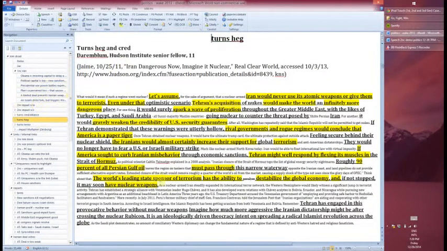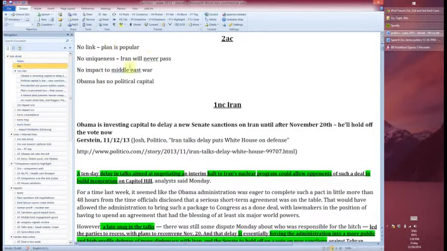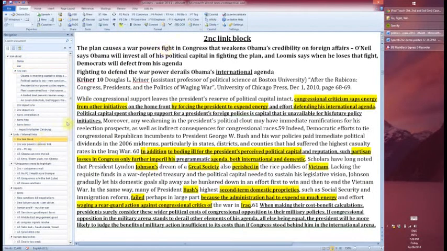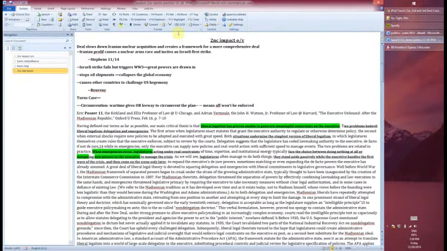Okay, so once we have the impact overview out of the way, then we go in the order of the 2ACs. So the first argument is no link, plan is popular. Okay, well, pretty easy. I'm just going to put my link block here. Send that over, right? And now what I'm doing is I'm actually hitting the tilde key. You can't see it here. That's sending everything over there.